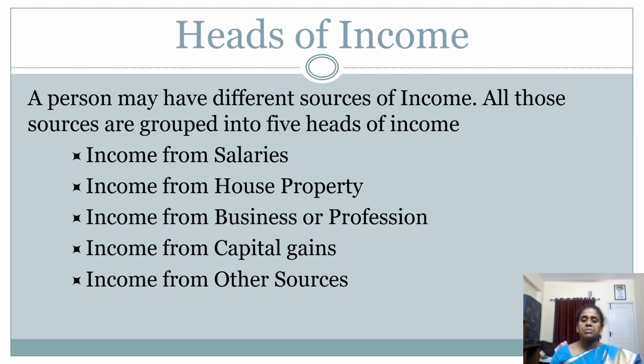And suppose I'm selling a property, land or building or anything, then I come under the head called income from capital gain. Apart from that, if I earn other sources of income like winning a lottery or getting some additional income, in these scenarios I come under the head called income from other sources. These are the 5 major heads of income under income tax.